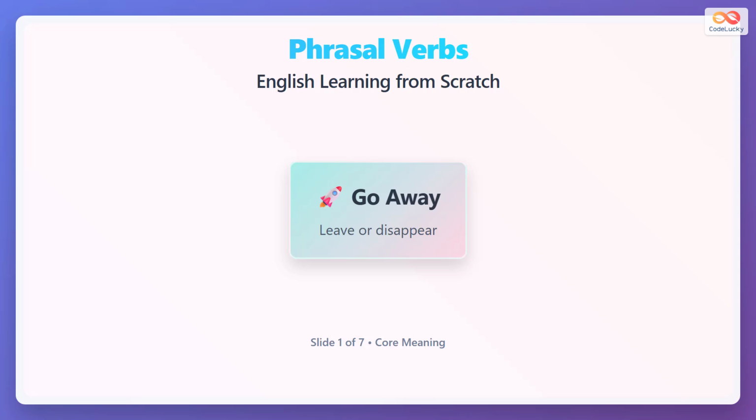Phrasal verbs combine a verb with a preposition or adverb to create new meanings. Today we learn go away. This common phrasal verb has three main meanings for beginners. First, it means to leave a place or person. Second, it means something disappears. Third, it means to go on a short trip away from home. Understanding context helps choose the right meaning.